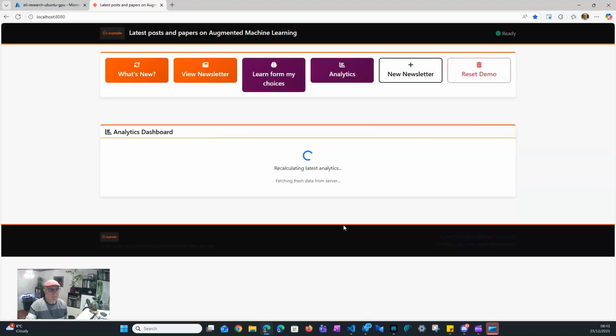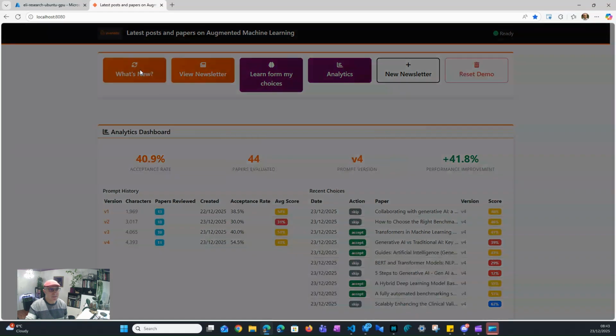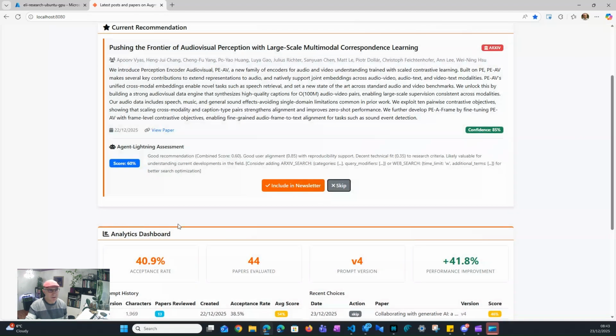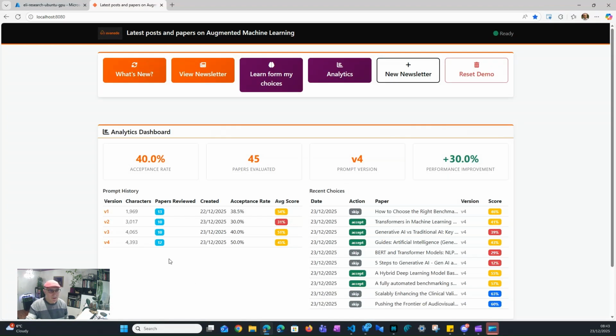So I'll say skip. I can say, hey, give me another one, please. Once it is searching, you can see the history appear behind it. I'm already on version 4. This also does not feel like a paper I'm interested in including in my newsletter, so I'll skip that. What you can see so far is that I've already created 4 versions of my prompt.